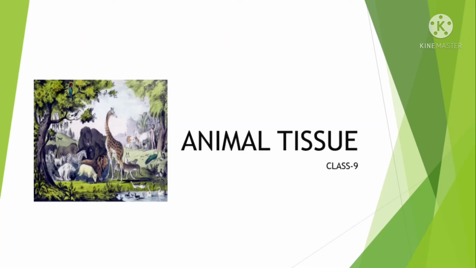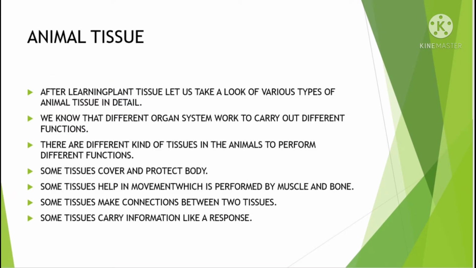Today we are discussing 9th class chapter 3, Animal Tissue. After learning plant tissue, let us take a look at various types of animal tissues in detail. We know that different organ systems work to carry out different functions. There are different kinds of tissues in animals to perform different functions.